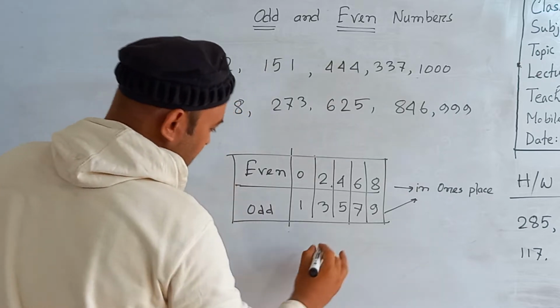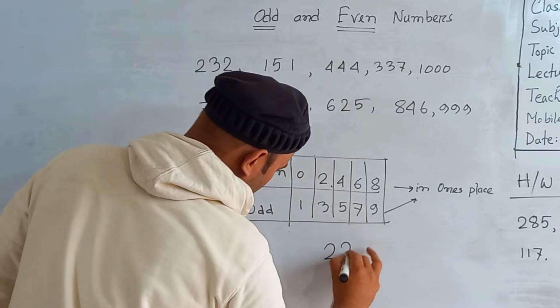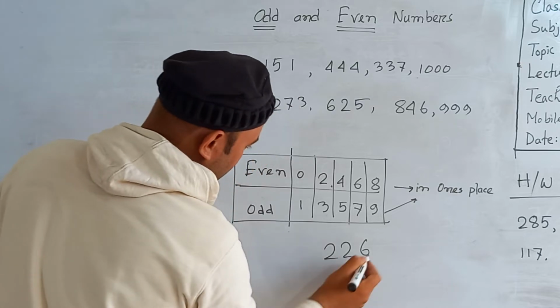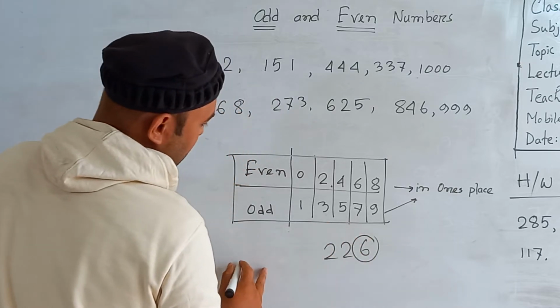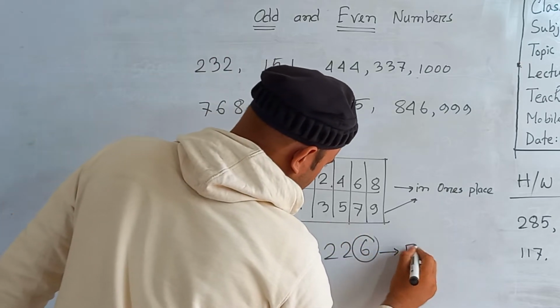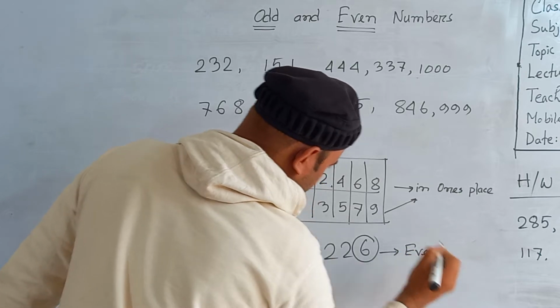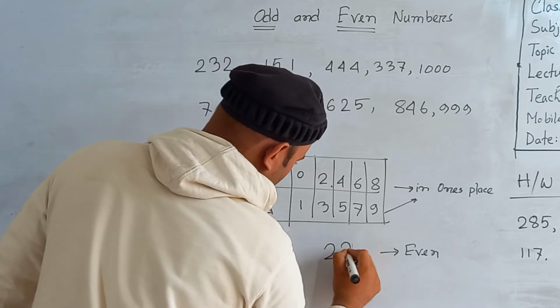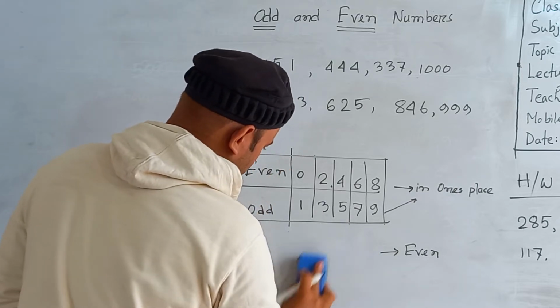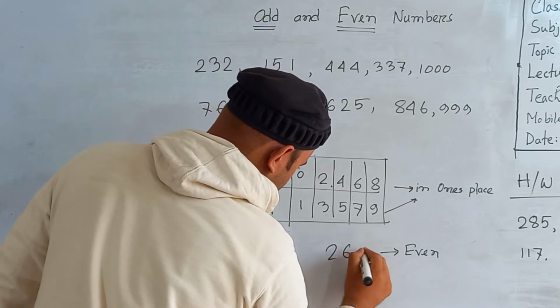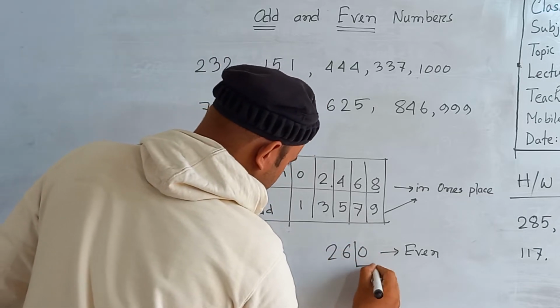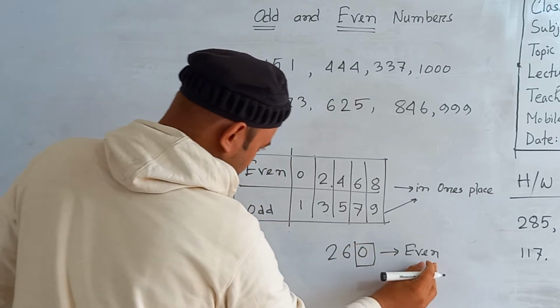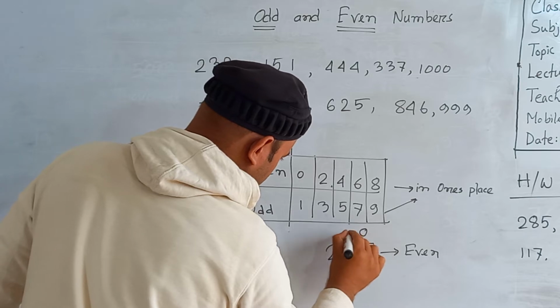If I write here 226, look here, 6 is in ones place, so this is an even number. If I write 260, look here, 0 is in ones place, so this is an even number.